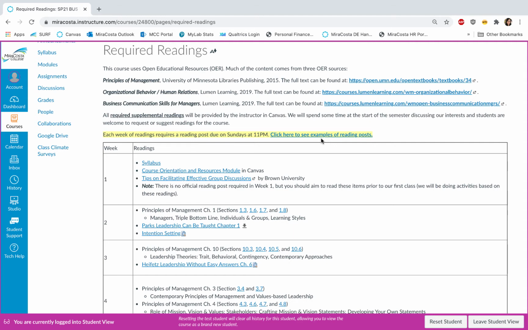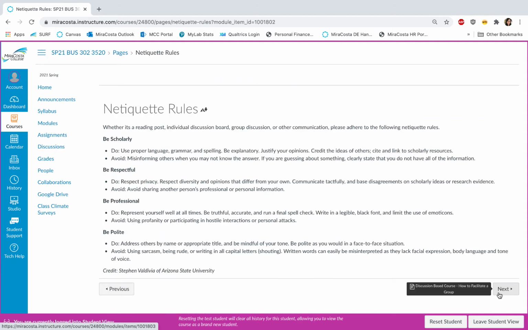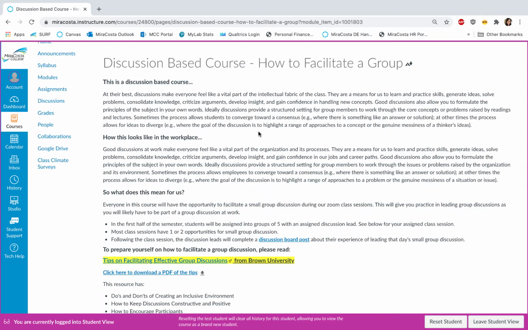I've also got a link here for some examples on reading posts for our course, but we'll be talking about it in class. With this course being delivered online as well as through Zoom, there are some netiquette rules here on how to be scholarly, respectful, professional, and polite to one another. These guidelines are also helpful for when you're working in a workplace setting. As a discussion-based course, I have an explanation of what that looks like for our class, as well as what that looks like in the workplace. So make sure to read through this carefully.